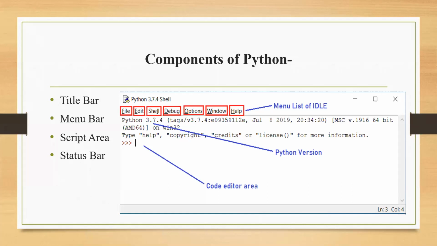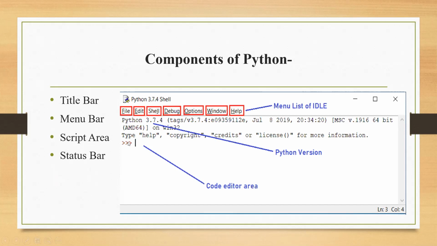Next is the script area. Script area is that area, like you can see here on the screen, where my cursor is, where this blank, blinking line you will see. After this is known as the Python prompt. Like if we are working in MS Word, there is this vertical line where we start typing. So in Python, we have this Python prompt.